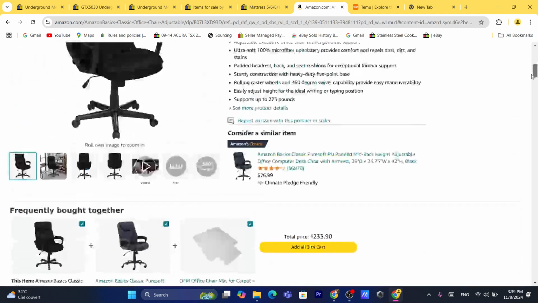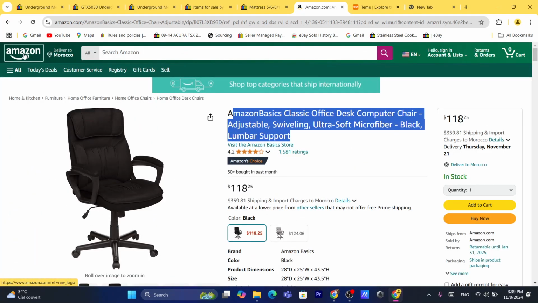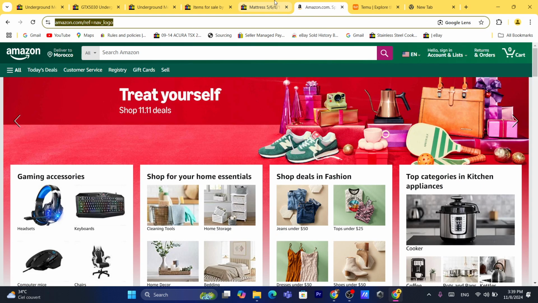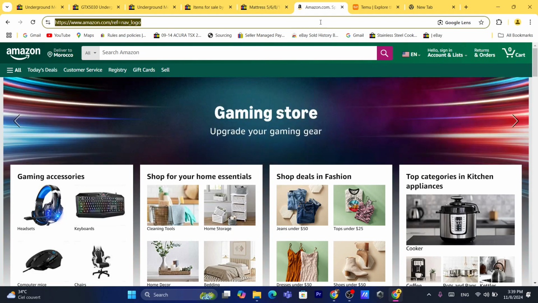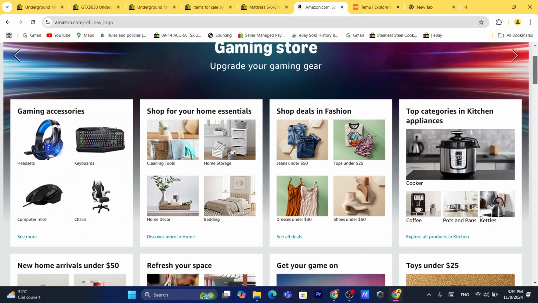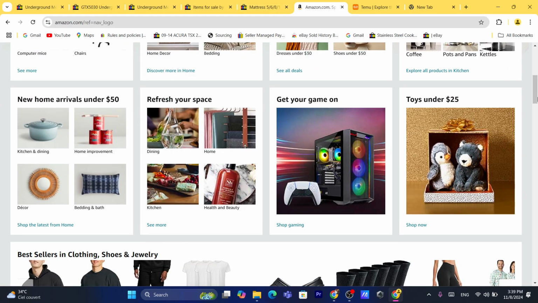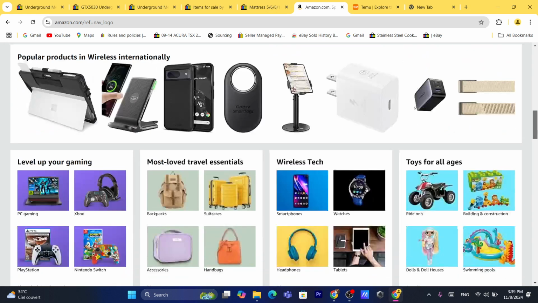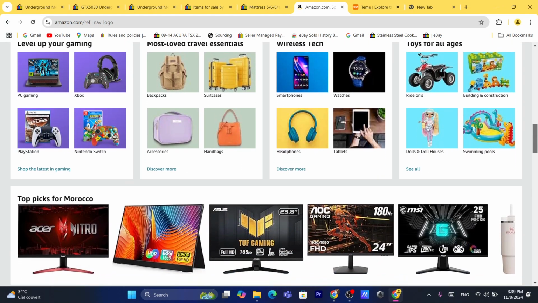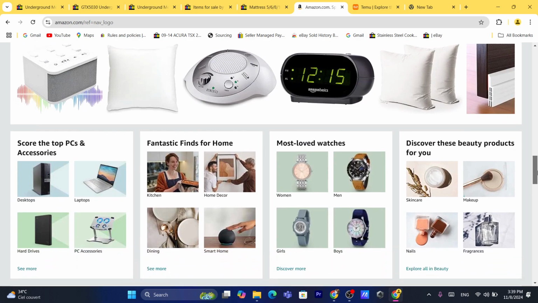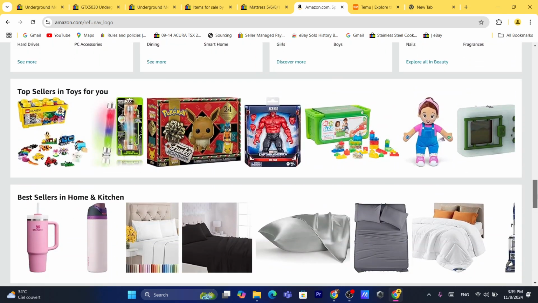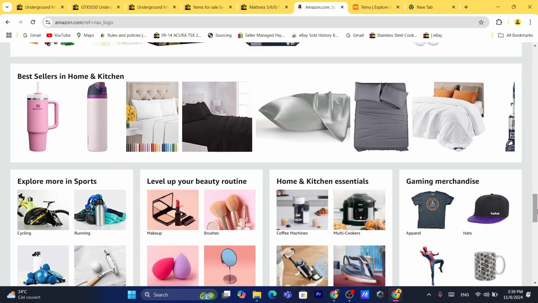Okay, so as you can see, first, of course, let's assume you already added your bank account to eBay. I'm not going to show you that, guys. Probably you already did that, or if you live outside of the United States, you will have to connect your Payoneer to eBay. As you can see, eBay doesn't use PayPal anymore, so you can receive your payments through Payoneer. Or if you live in the United States, you can also add your bank account here, the account number and the routing number. But that's not today's video.